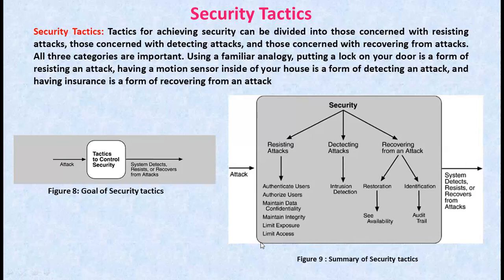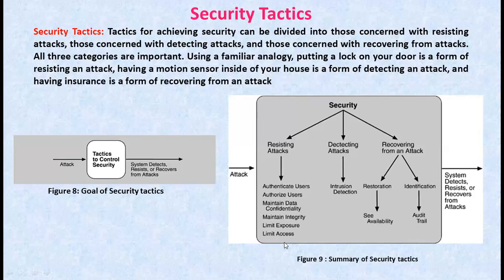And the last one, that is limit access. Here the firewalls restrict access based on the message source or destination port. Messages from an unknown source may be a form of an attack. So it is not always possible to limit access to known sources.